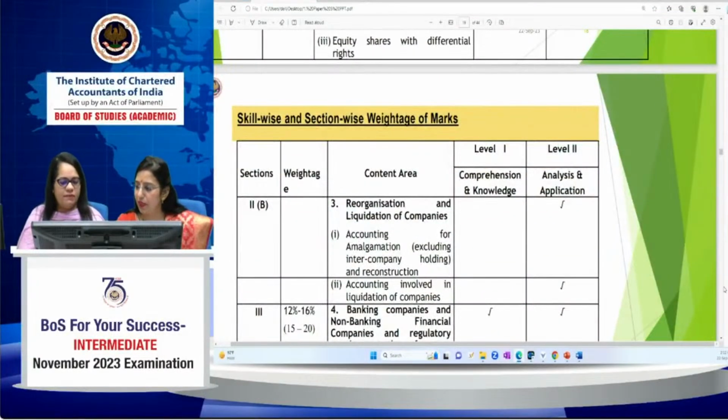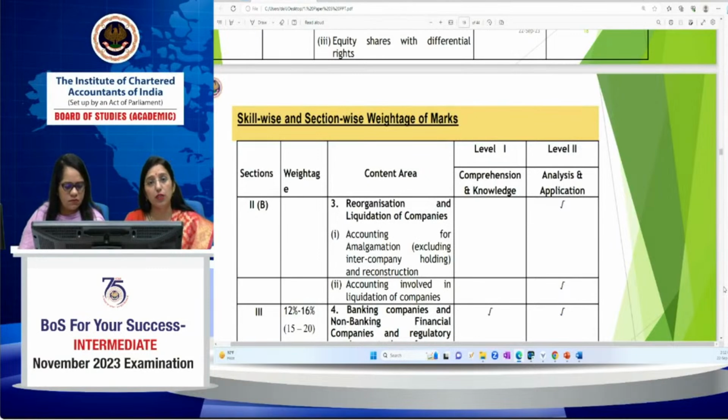Thank you, Premada. Now we are going to discuss how we have to prepare for the exam. First of all, you should be aware of the syllabus. As you know, there are 13 accounting standards which are applicable for Paper 5, Advanced Accounting: Accounting Standard 4, AS 5, AS 7, AS 9, AS 14, 17, 18, 19, 20, 22, 24, 26, and 29. These are the 13 accounting standards which are applicable for this paper.